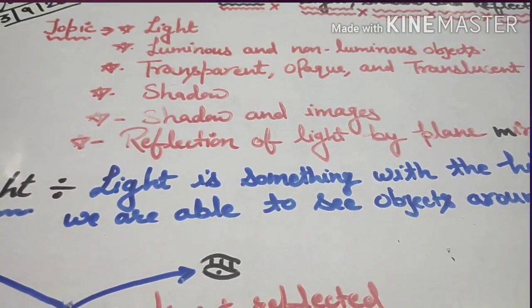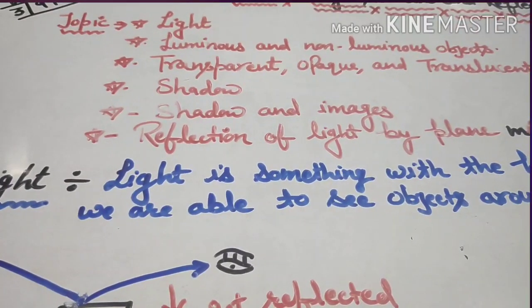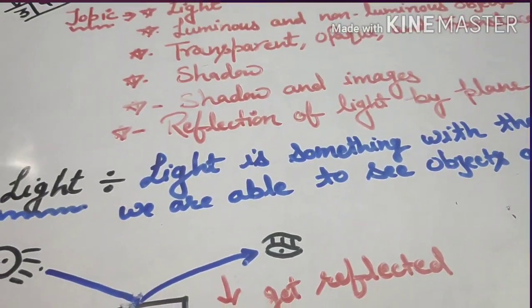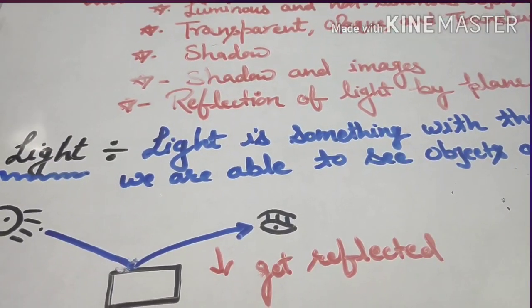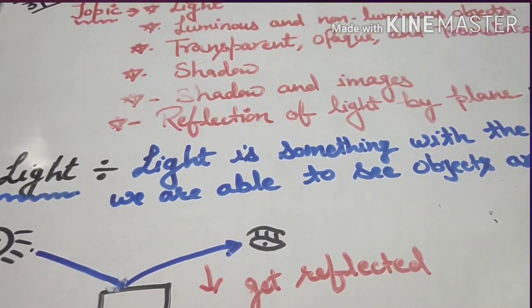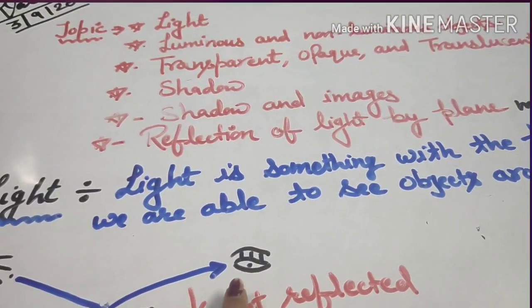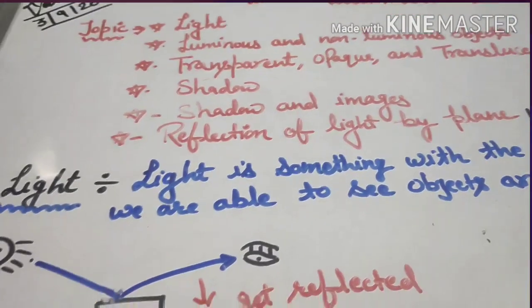The reason is that when you switch on the light, the light of the bulb falls on the object, and then it gets reflected into your eyes, and as a result you can see the object.